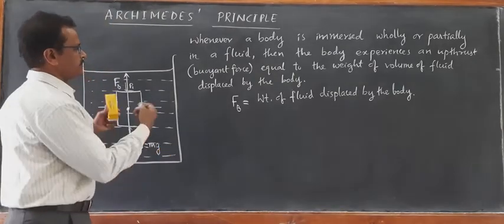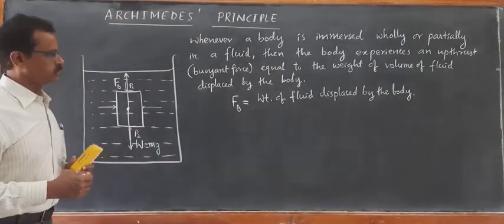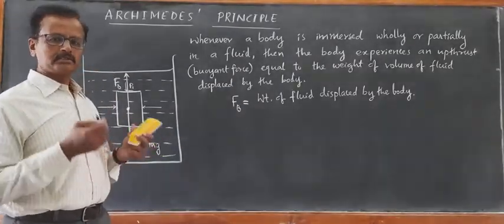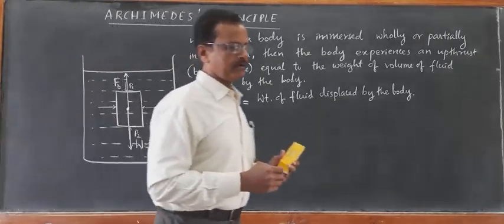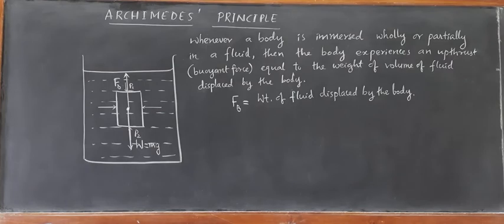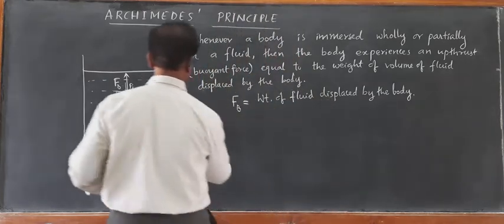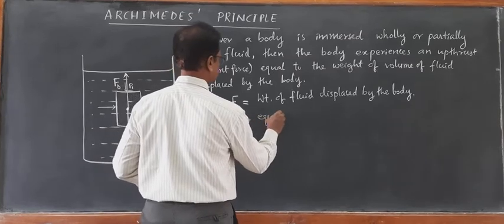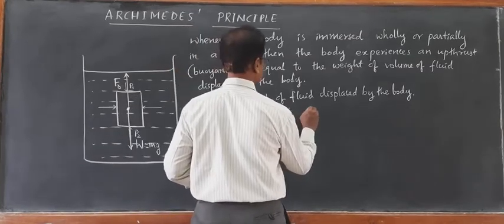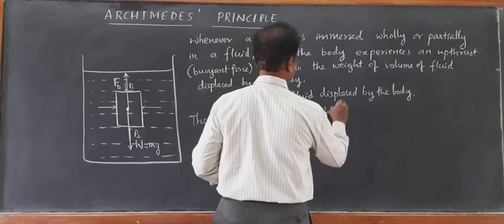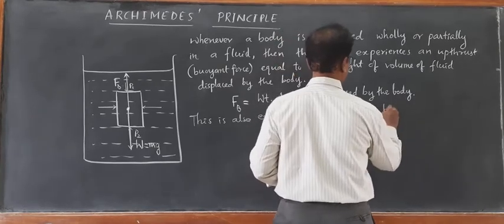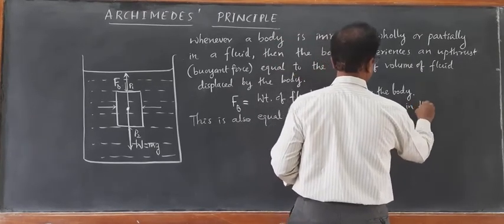Since it is displacing the fluid, it loses its weight. The apparent loss in weight of the body is also equal to the buoyant force. So buoyant force is also calculated as the apparent loss in weight of the body, which is equal to the weight loss of the body in the fluid.